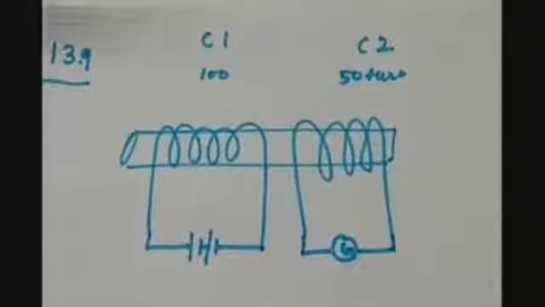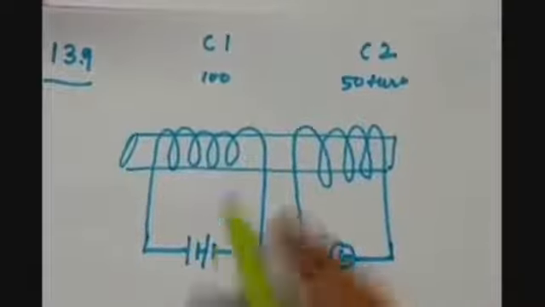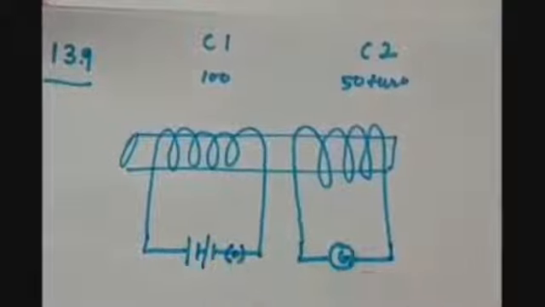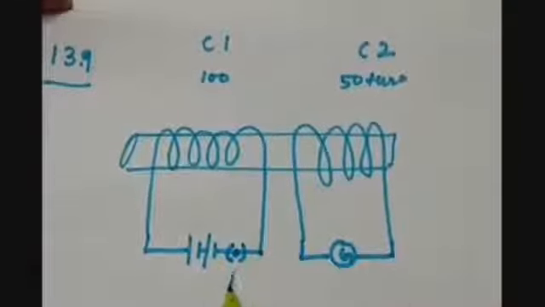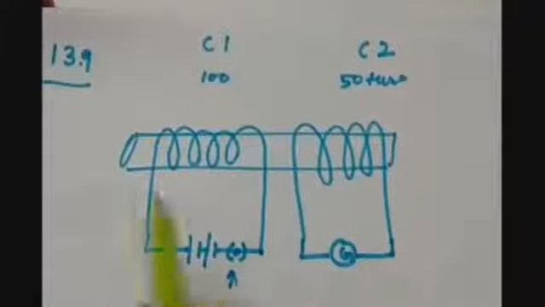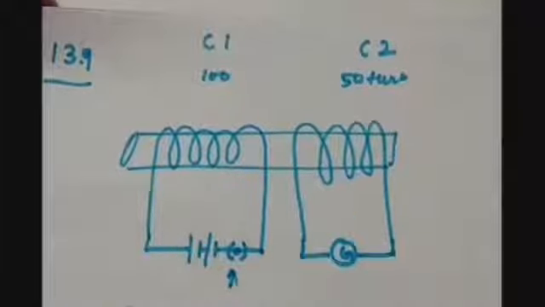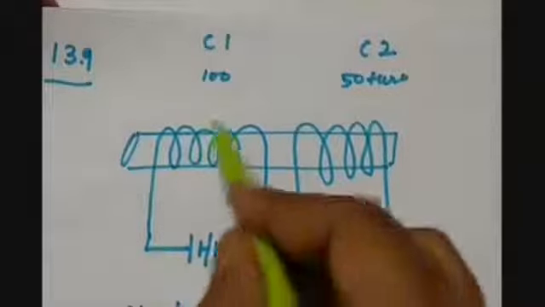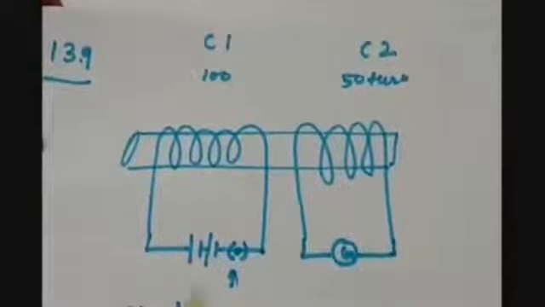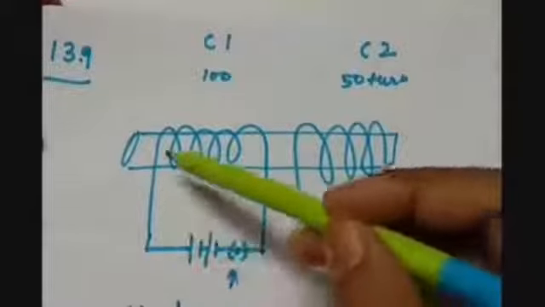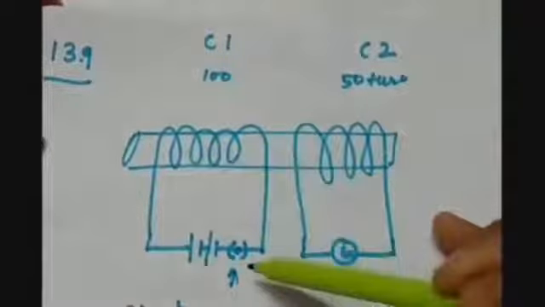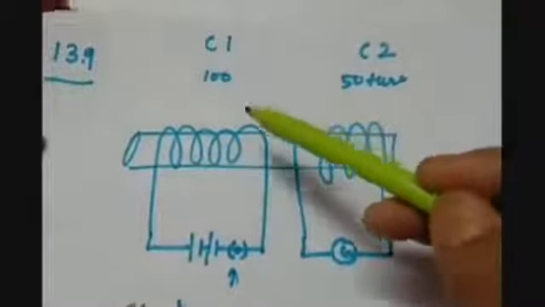So in this activity, we also have a key. When this key is closed, then what will happen? The charge will start flowing in coil 1. And we know that when current is flowing in a conductor, it produces a magnetic field around it.